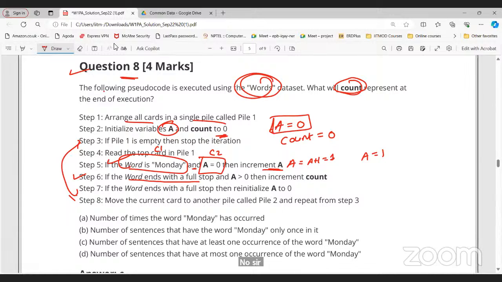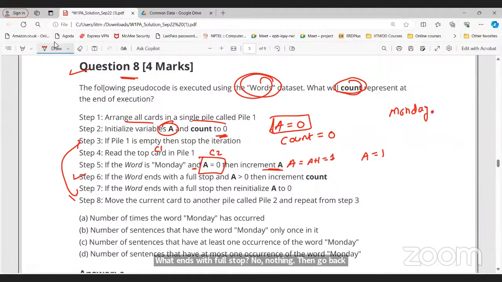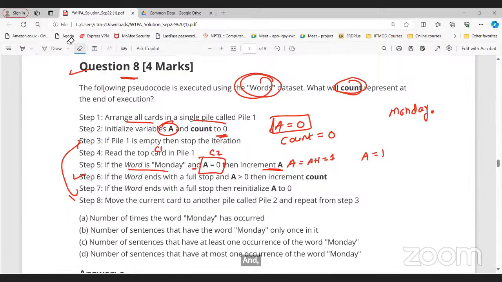Because we don't need a number, we need to find out the reasoning of it. So whenever the word is Monday and the value of A is 0, I will increment the value of A. But if I have Monday dot like this, in this case, what will happen? The value of A turns to 1, and the value of count is equal to 1.